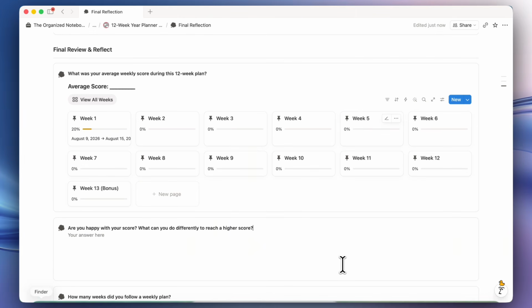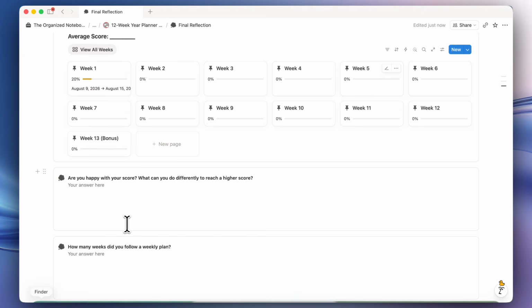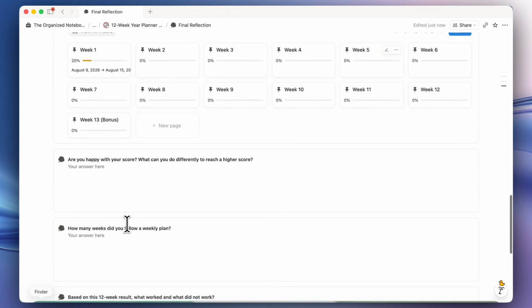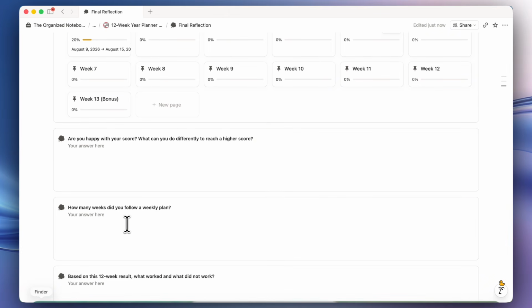And then here you can look at all of your weeks that you have done and assess your average weekly score. So all you really need to do is add up those percentages for each of the weeks and then see what was your average to kind of score yourself and see how you did. Then you can fill out, are you happy with the score? What can you do differently to reach a higher score? How many weeks did you actually follow a weekly plan?